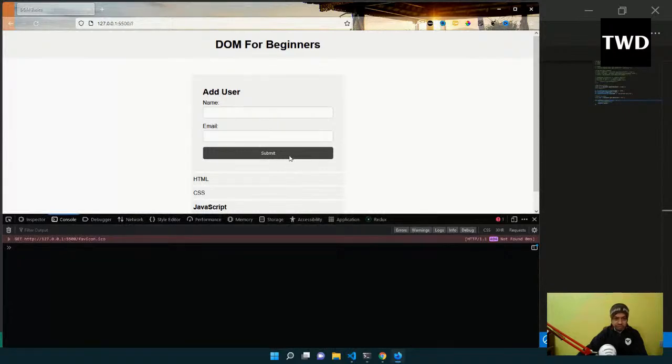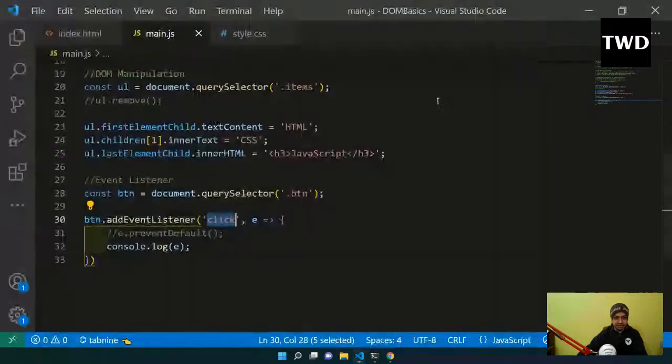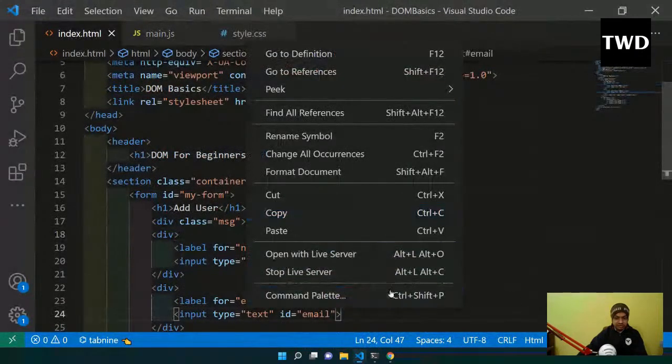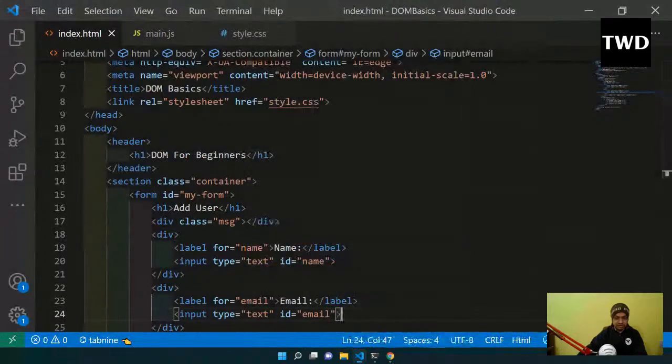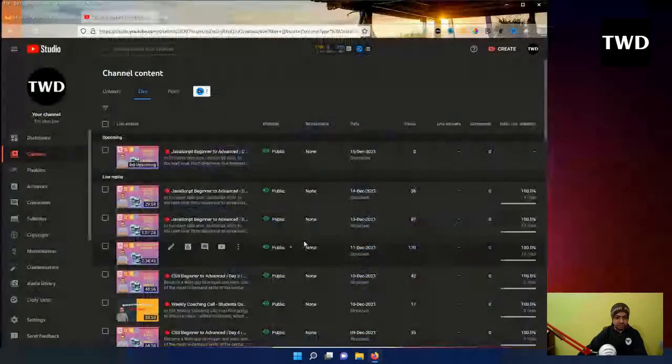Okay, what is this? Wait a sec, actually I have to start it from here. Open with Live Server. I don't know where it has opened.